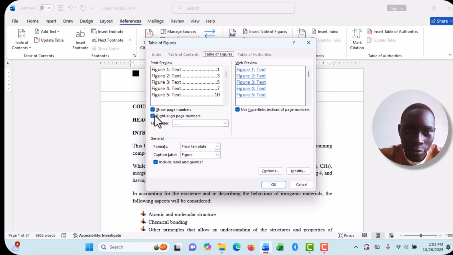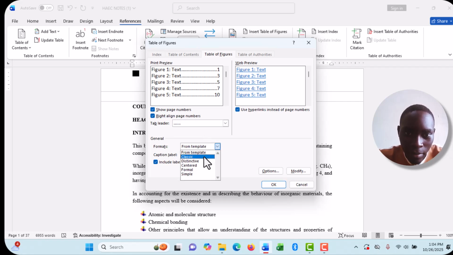When you deselect this, you can see the changes that will happen. When you select it, it will be right aligned. And then I can choose to change the format of those dots, the tab leader. I can say none, but it's good, so you go with at least that.